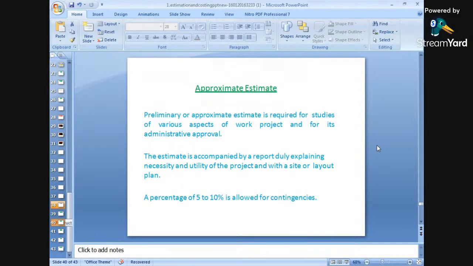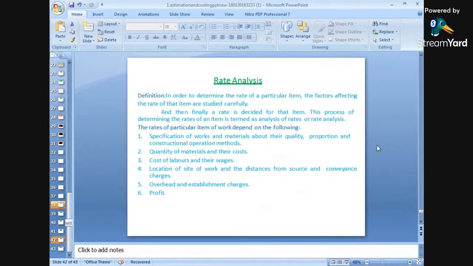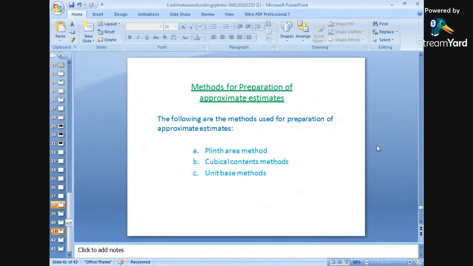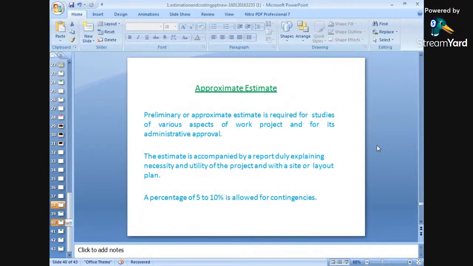These things we have already covered. Rate analysis we will cover in the next lectures. How to find out the actual cost of any structure, and what are the different things considered while finding out the cost of any structure, we will study in the next few lectures.